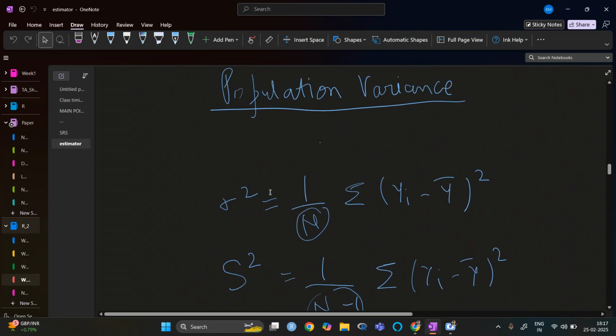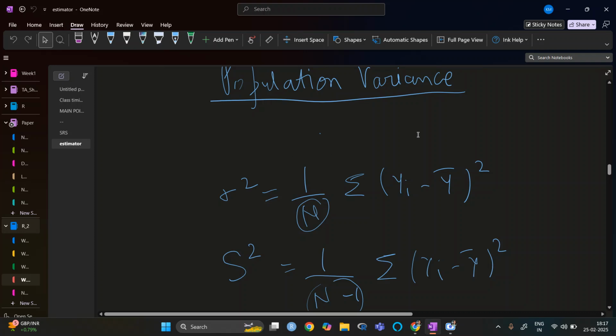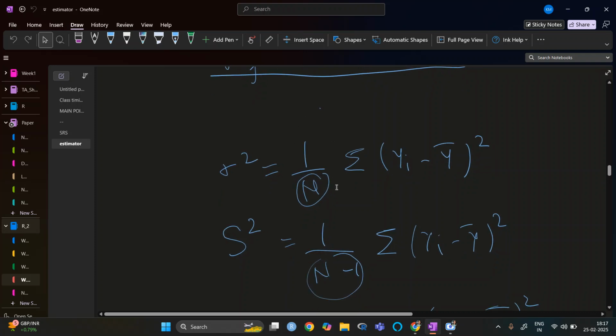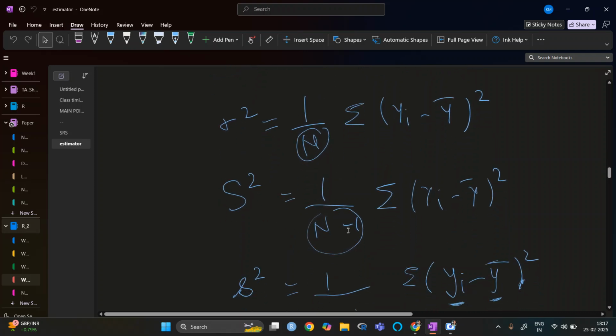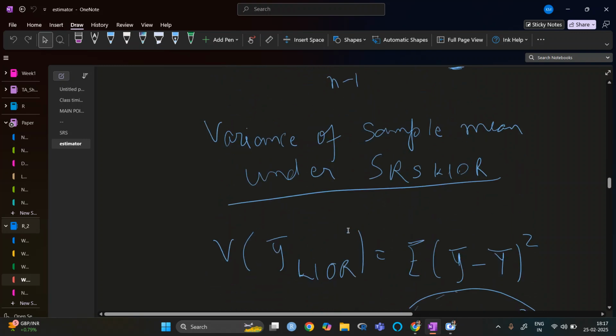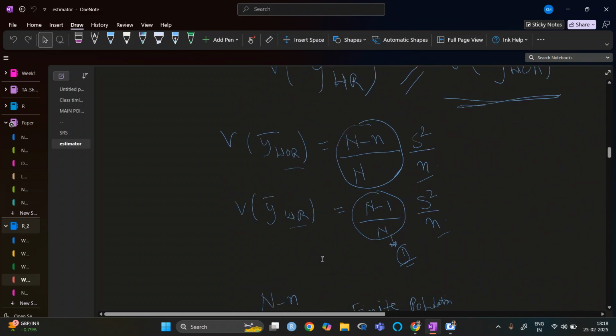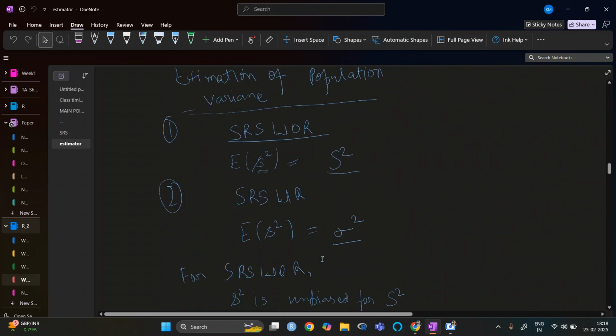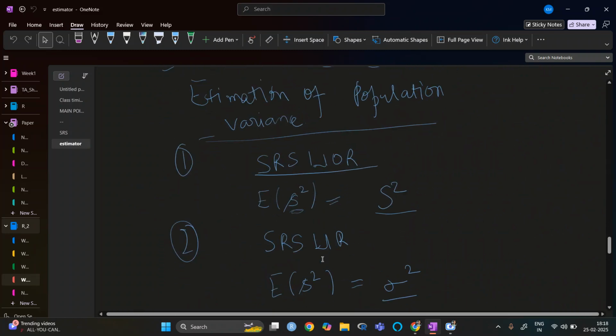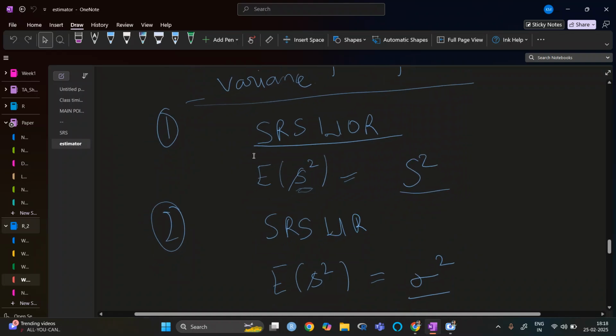So last class we have seen the population variance: this is sigma square, this is capital S square. We have seen the estimation of population variance: without replacement it is an unbiased estimator of S square, and with replacement it is an unbiased estimator of sigma square.